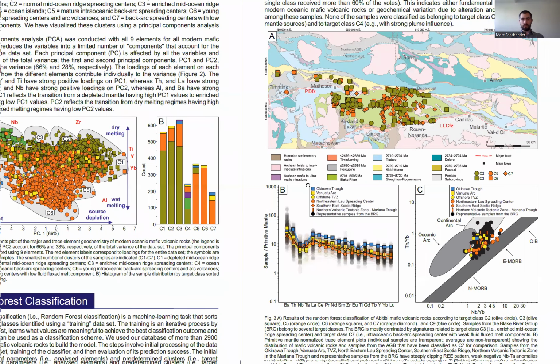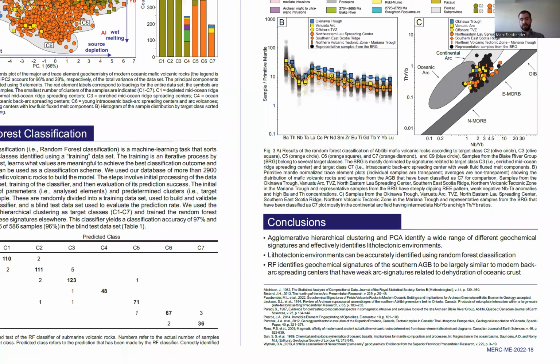So in conclusion, this study shows that agglomerative hierarchical clustering and PCA can be used to identify a wide range of geochemical signatures. These clusters relate to lithotectonic environments that can be identified elsewhere using a random forest classifier. And we show that the southern Abitibi greenstone belt hosts geochemical signatures that are largely similar to modern intraoceanic back-arc spreading centers like the northeastern Lau spreading center that have very weak arc signatures.